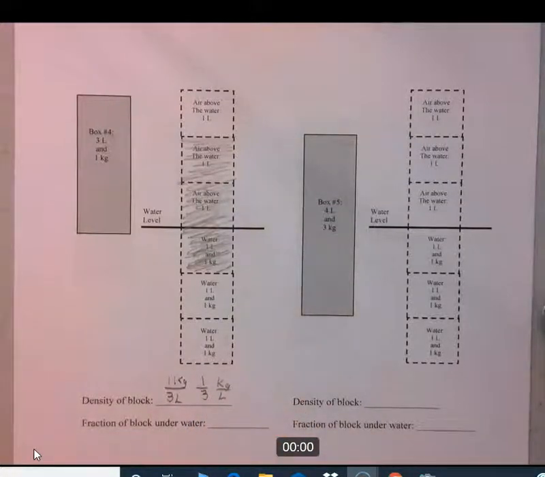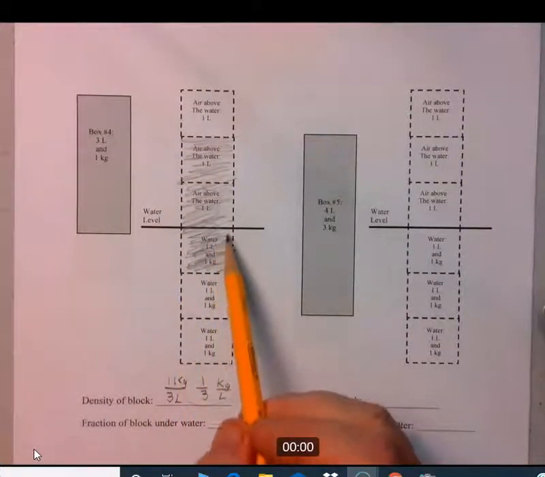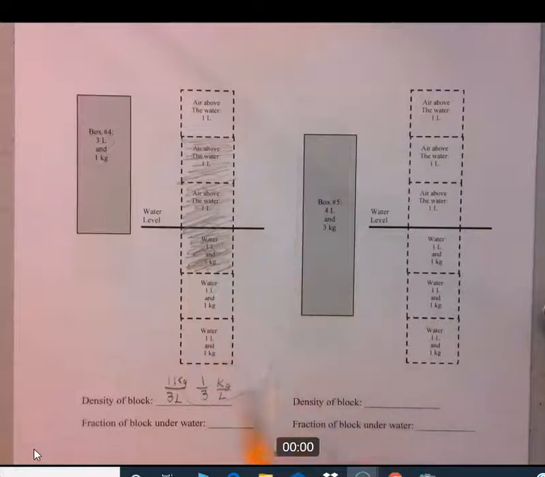And what fraction of the block? Again, let's make the point that this is less than 1, so it's less than the density of water, so it is going to float. And what fraction of the block sits below the water? Well, there's 3 liters, and 1 of the 3 liters sits below the water, so 1/3 of the block sits below the water. And again, that fraction matches the density. Okay, try to do number 5. These are going pretty quickly. Again, just pause. Just take literally 30 seconds to do this.